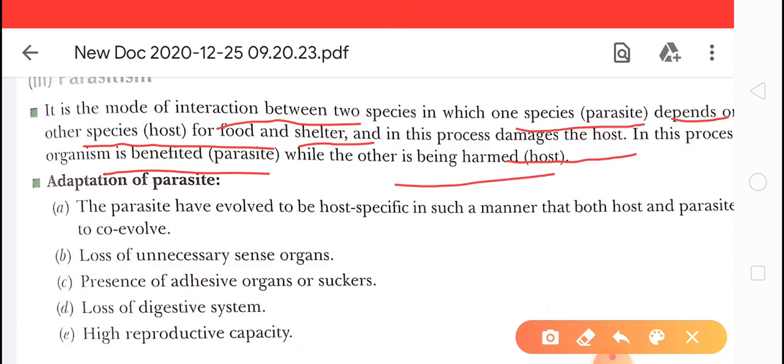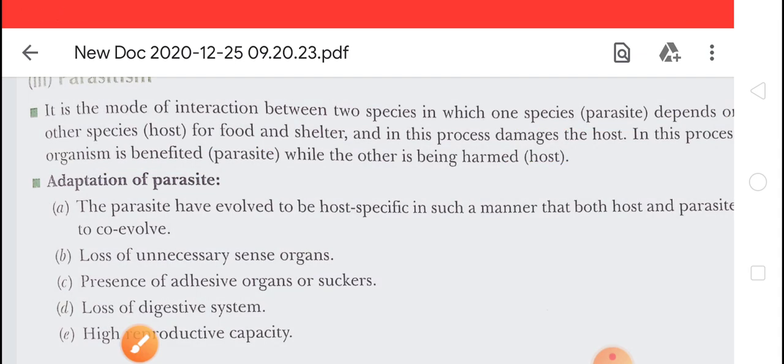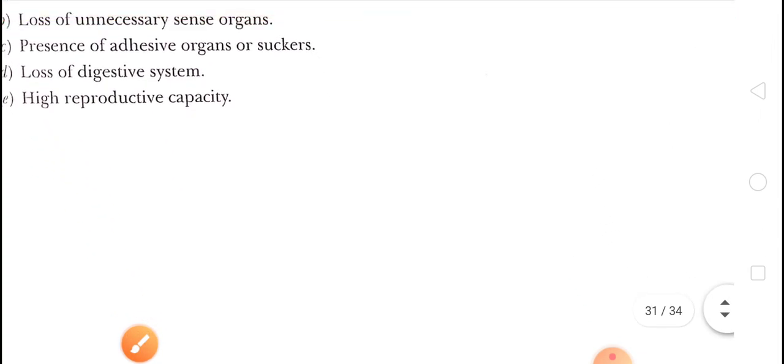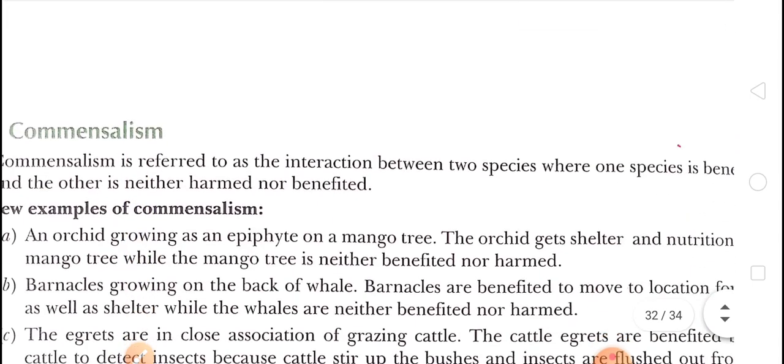Okay, another, that is human liver fluke, that depends on two intermediate hosts, snail and fish, to complete its life cycle. Okay, so two examples, first that is Plasmodium, second that is human liver fluke. Okay, of the parasitism, one will be benefited, other will be harmed. Okay, next, commensalism.